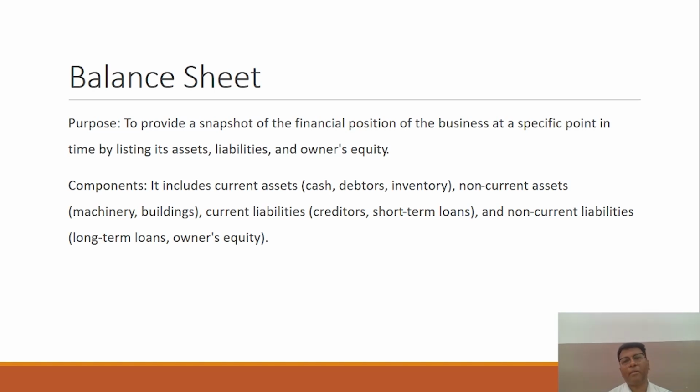So why are we preparing the balance sheet? In order to disclose the financial position of the business organization, or to ascertain the business position in the form of assets and liabilities of the business organization, right? So I think it is enough for you to develop the understanding of the financial statement.